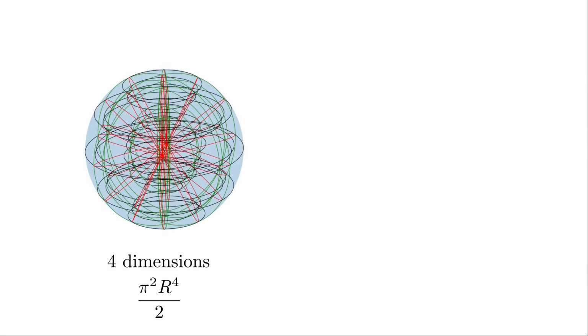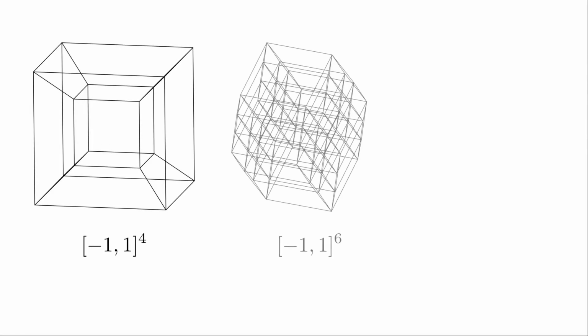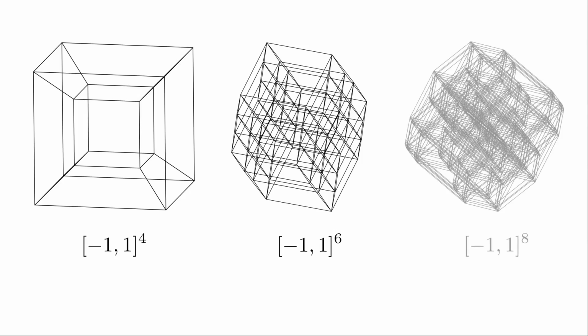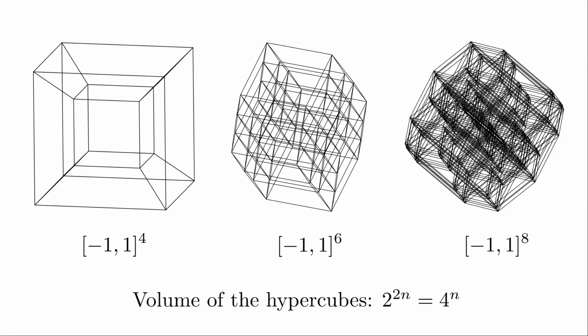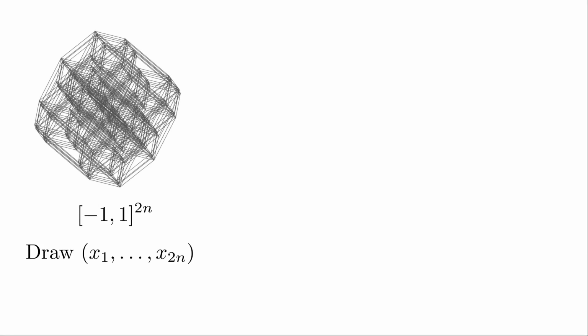However, it's possible to extend this reasoning to higher dimensions. Suppose that instead of 4, we're considering a sphere with a higher but even number of dimensions. Just like in 4 dimensions, we consider the corresponding unit hypercube, [-1, 1] to the power of 2n. And following the pattern for smaller dimensions, the volume of this hypercube is 4 to the power of n. From here the idea is very similar to what happened in 4 dimensions. Drawing from a hypercube in 2n dimensions is equivalent to drawing points in n squares.